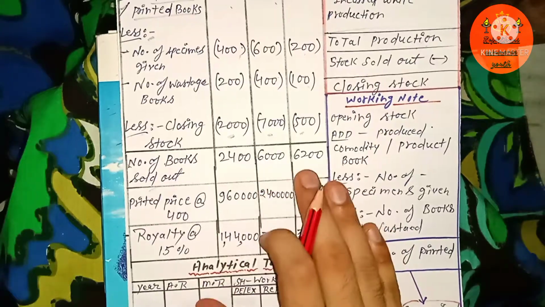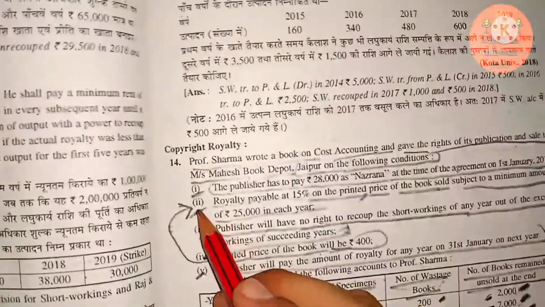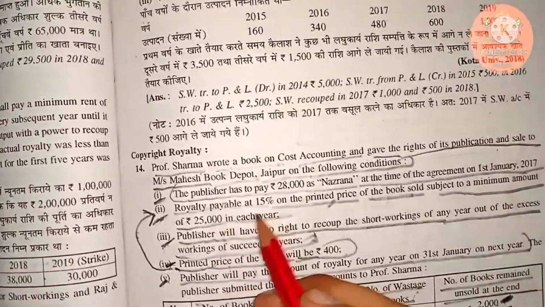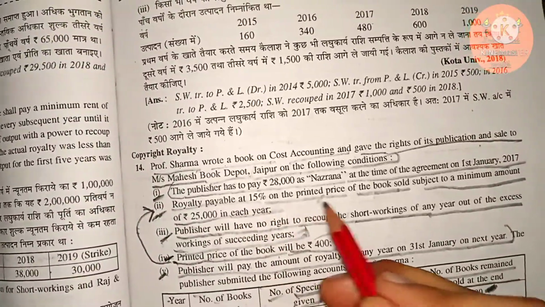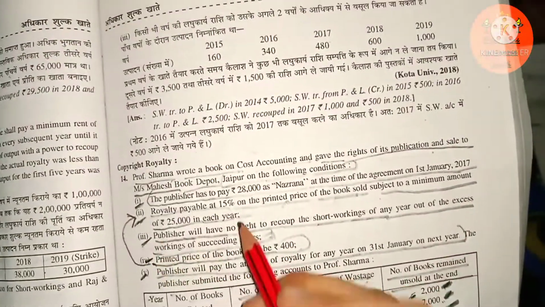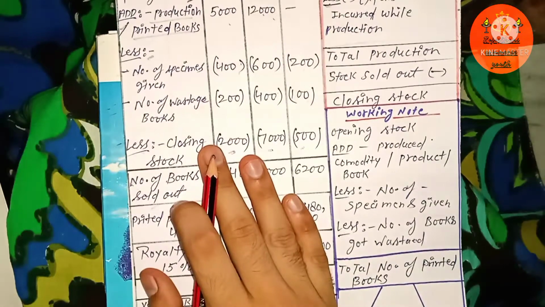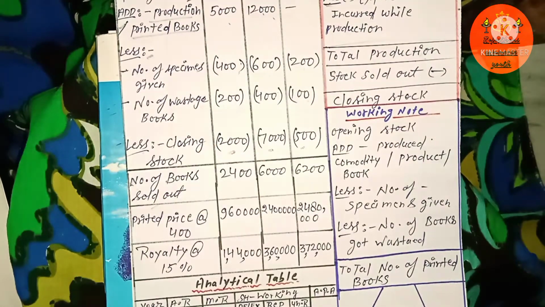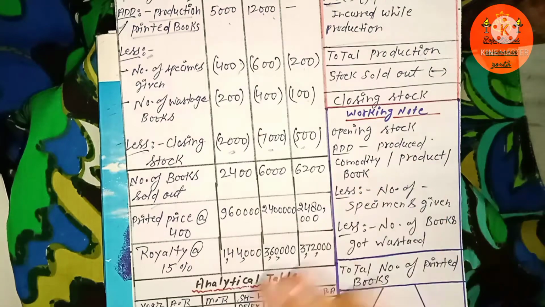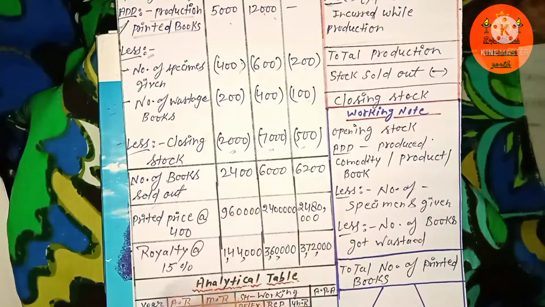Okay, so it was mentioned in the question, like in the second point I have already told you to keep in your mind, royalty payable at 15% on the printed price of books sold out, subject to a minimum amount of 25,000 in each year. So it was mentioned in the question by the examiner that you have to pay the royalty to the author by the publisher at 15% on the printed price of the books sold out.